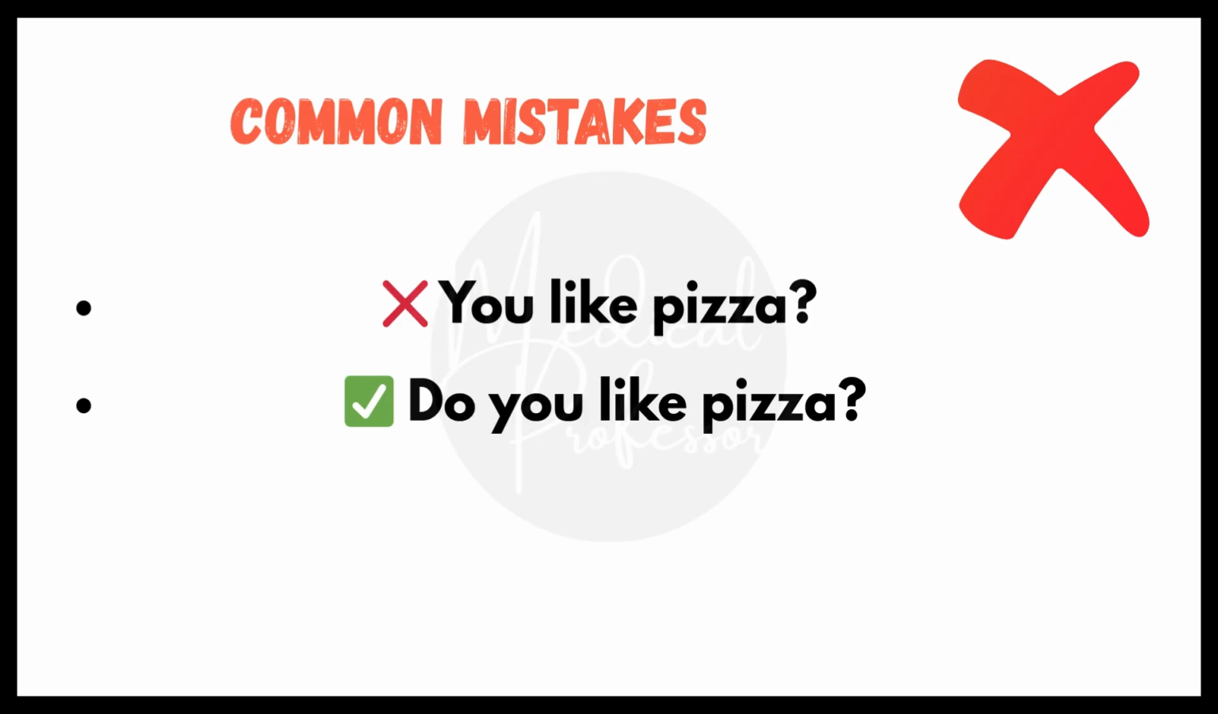Another mistake, you like pizza. The correct way is do you like pizza? Always remember, in English questions, we usually put an auxiliary verb at the beginning of the sentence.